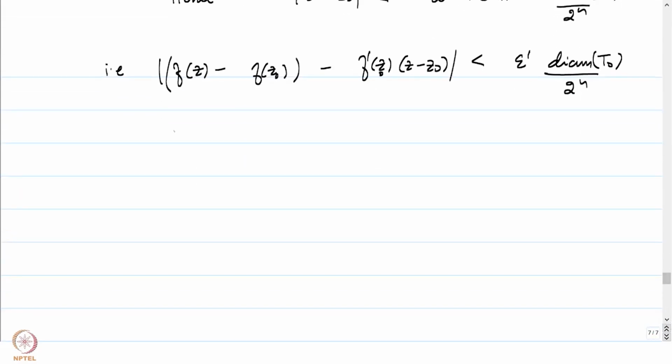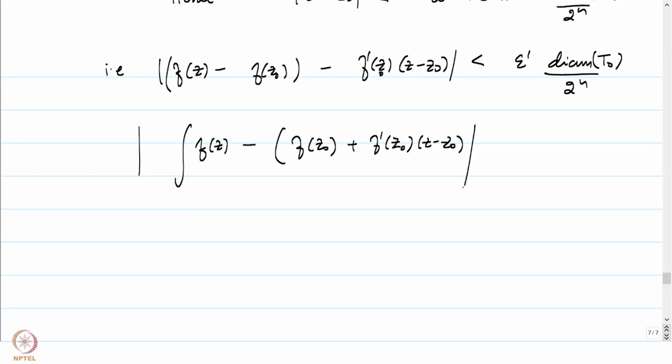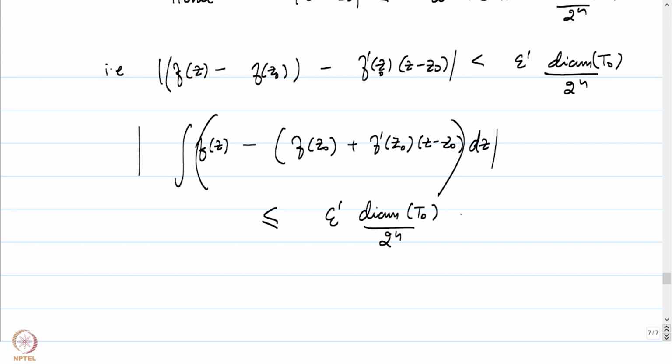If we consider the absolute value of the integral of f of z minus f of z0 plus f prime at z0 times z minus z0, dz for the entire thing, this is less than or equal to the bound epsilon prime times the diameter of T0 by 2 to the power n, times the arc length of Tn.